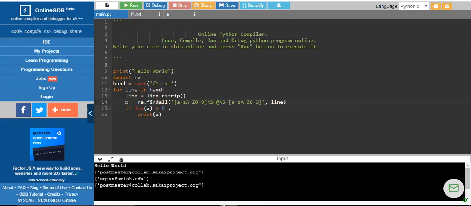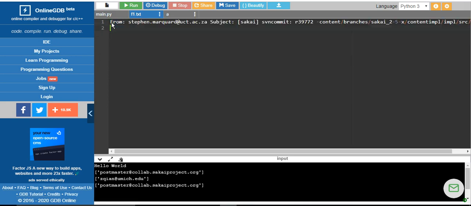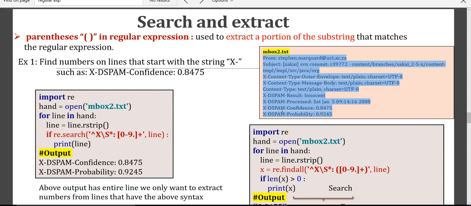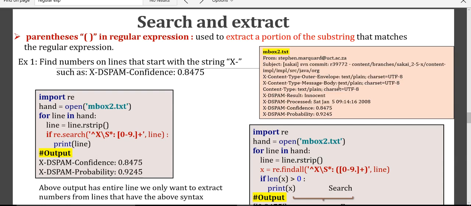I want to extract a line or a particular word. When you want to extract a particular word, it is better to use \S, capital S, not small s. When I want to extract the complete line, it is a different way of accessing.